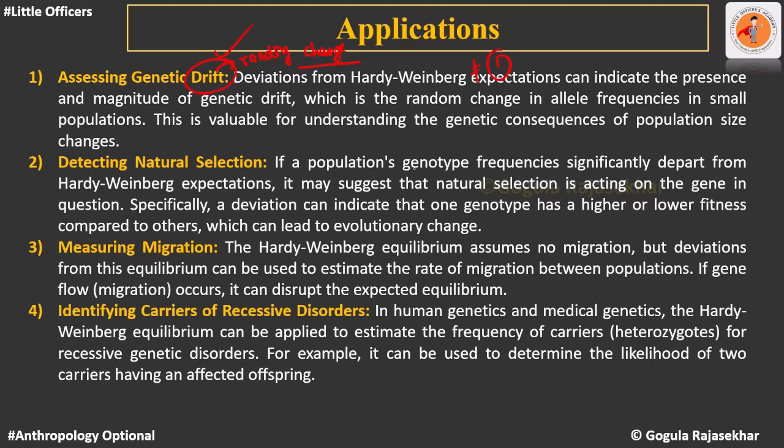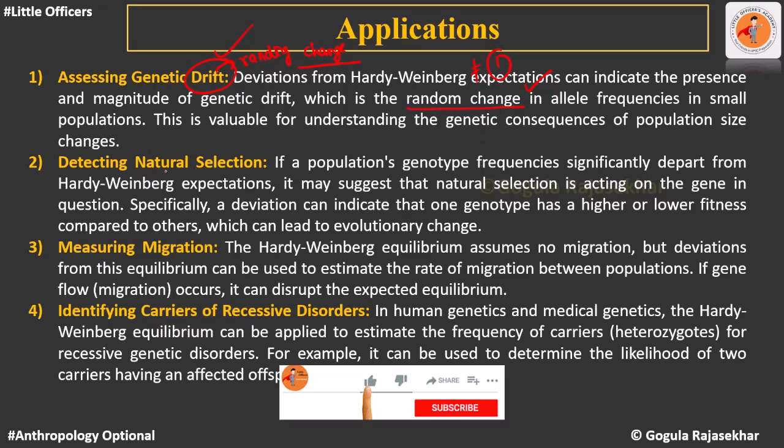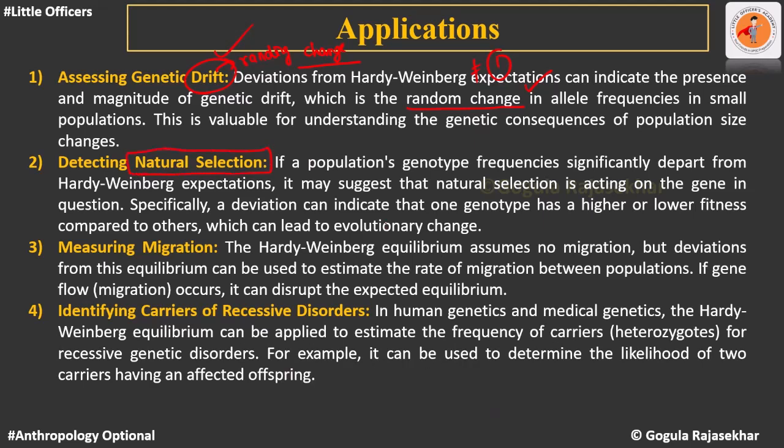This can help us in knowing the random change that has happened in the frequency of alleles. Similarly, it can also be used to detect the role of natural selection. Again here we will be calculating the genotypic frequencies using the Hardy-Weinberg expected value or equilibrium, and if there is any departure from it, it would suggest that there is a natural selection working on the genotypes.